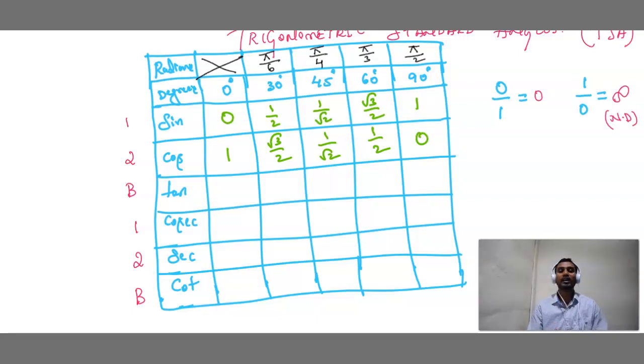Break. Now we can see, we used to share, right? 0 by 1, 0. 1 by 2, whole divided by root 3 by 2. 2 gets cancelled. Both the denominators are same, so equate the numerator. That is 1 by root 3. 1 by root 2, 1 by root 2 get cancelled, 1. Denominator 2, denominator 2 get cancelled. So what is left out? Root 3 by 1, that is root 3. 1 by 0, our hero came down, so it is not defined. Infinity, that's nothing but not defined.